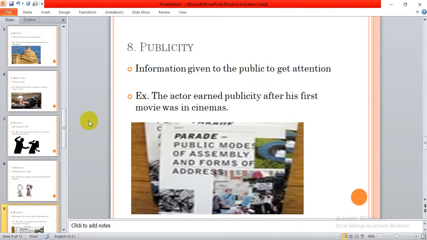Number 8, we have the word publicity. Publicity is information given to the public to get attention. The actor earned publicity after his first movie was in cinemas. After his first movie was in cinemas, he gained a lot of attention from the public because the movie gave information about him, right?